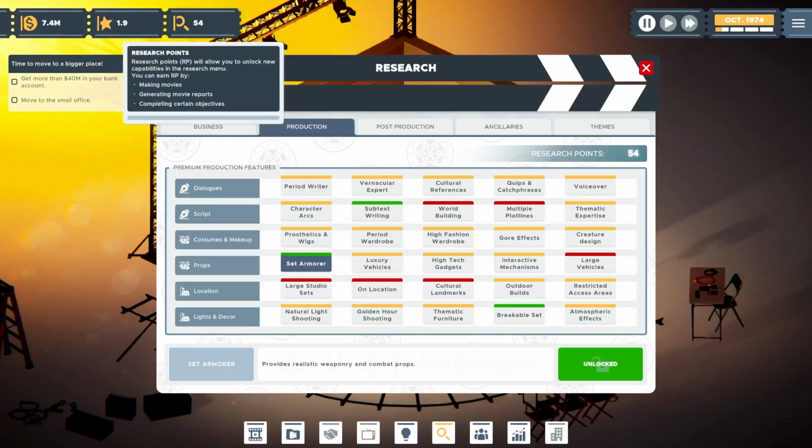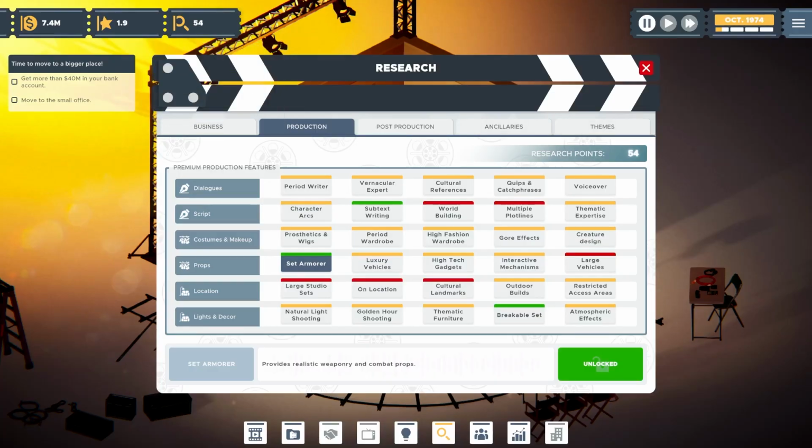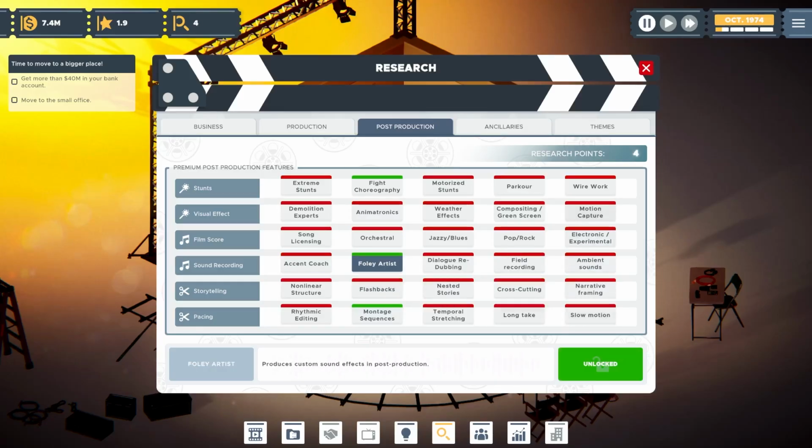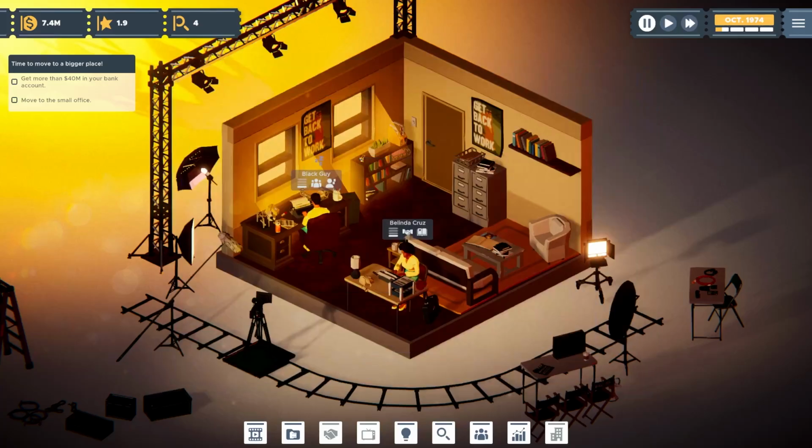So we've got 54 research points. Do we want to do another theme, or do we want to research another? Let's research something else. Let's do Foley. Foley artists for good sound effects. Alrighty.